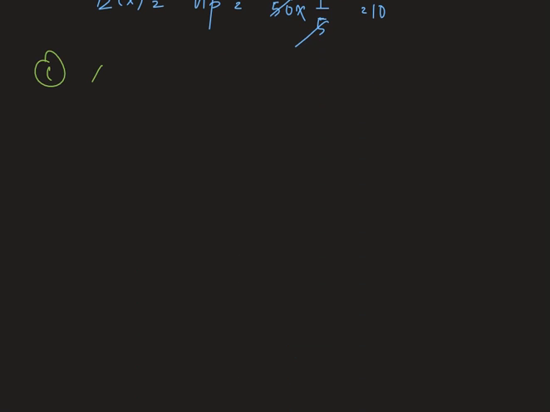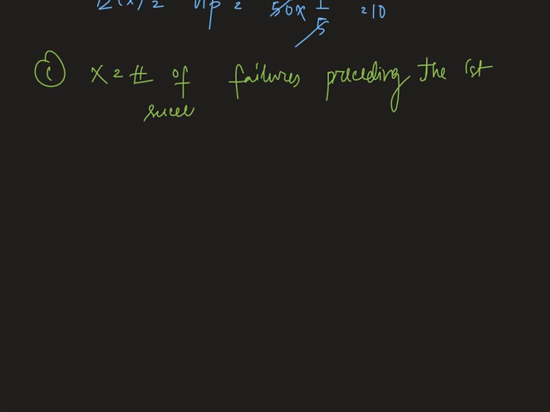Now let us define a random variable which is the number of failures preceding the first success.